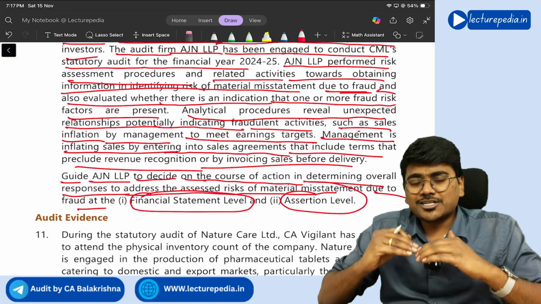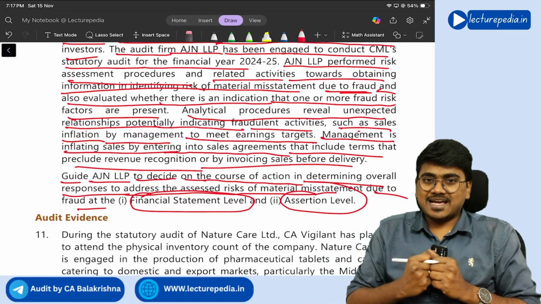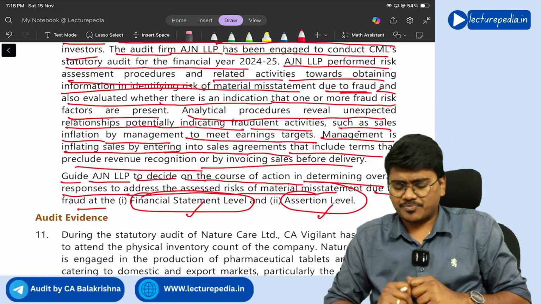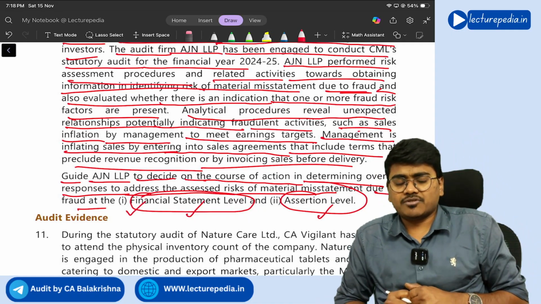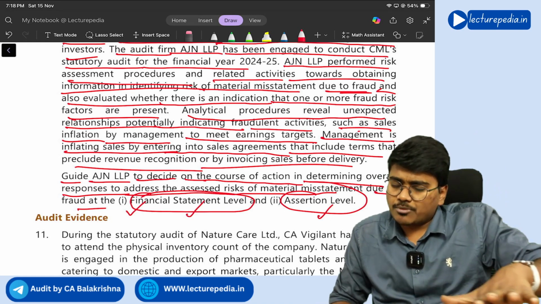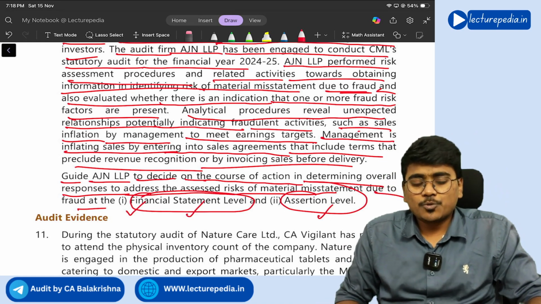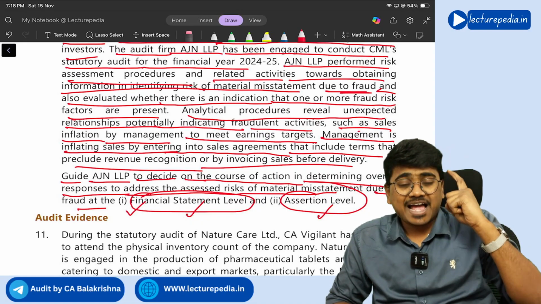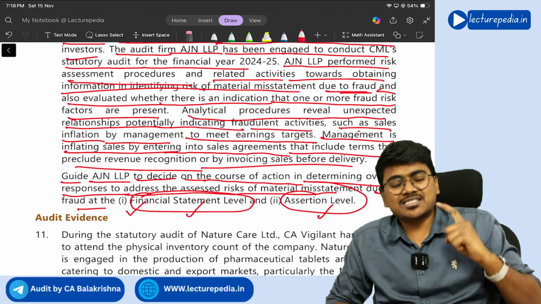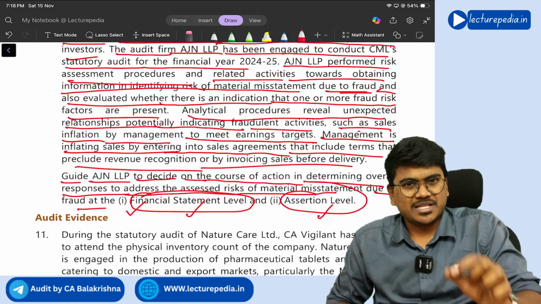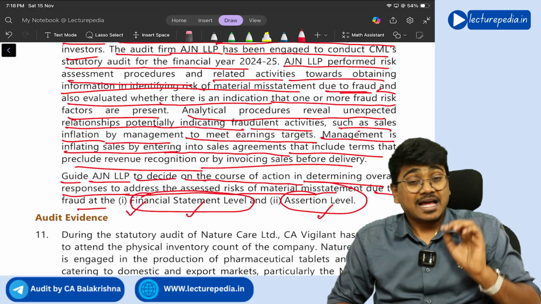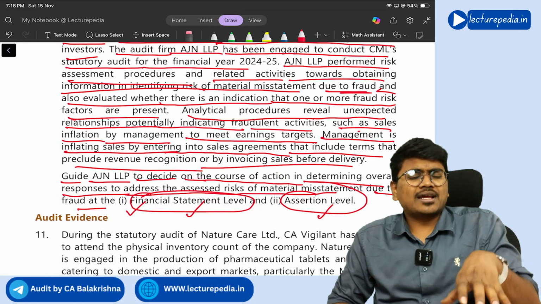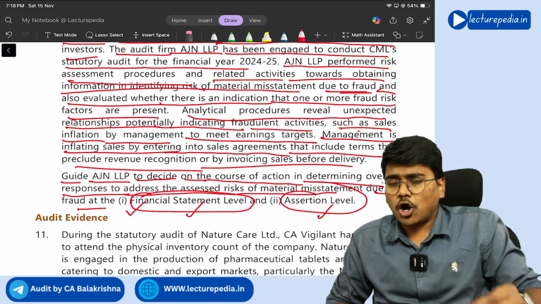Now what audit procedures will you design for this risk at the financial statement level and at the assertion level? See, firstly speaking about financial statement level, you came to know that there is a high possibility of fraud. Then what you will do, you will deploy highly talented, highly qualified, highly experienced personnel to conduct the audit of the entity. That is the first thing that you will do. Correct or not?